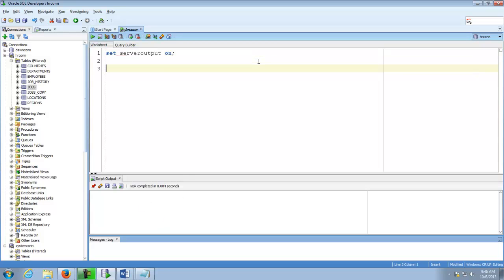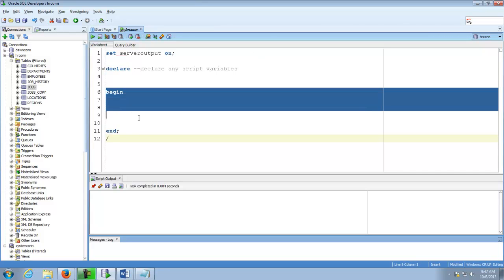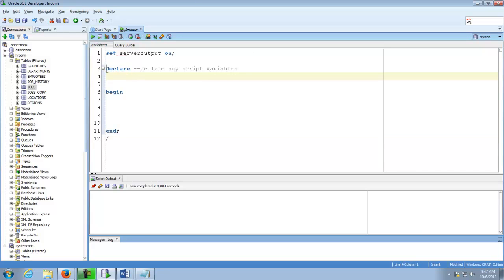And then we have almost like a double-decker sandwich here. We're going to have this declare region, and this is where we declare any script variables that we need. And then you have your begin statement, and then the end, and then you're going to end it all with a slash. This is really where the nitty-gritty is going to go, but the declare section is important too, where we're going to put our variables.